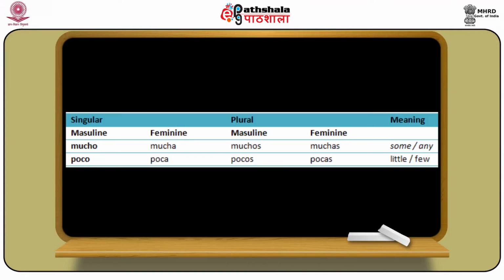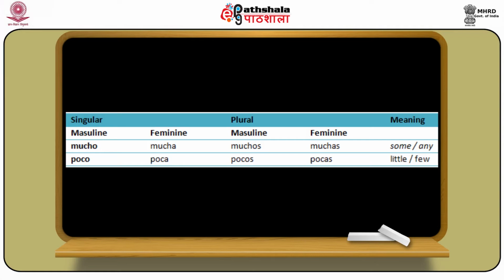Now the other set of indefinite adjectives are mucho, mucha, muchos, muchas. These mean much, some, or many. And the opposite of mucho, mucha, muchos, muchas is poco, poca, pocos, pocas, meaning little or few.